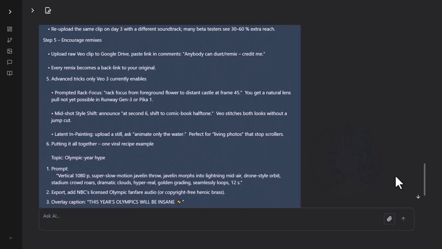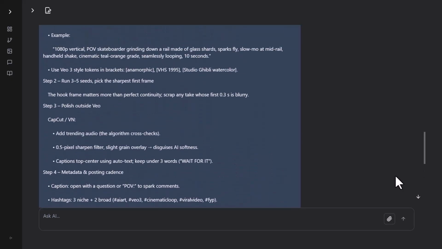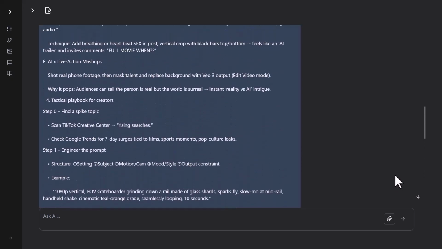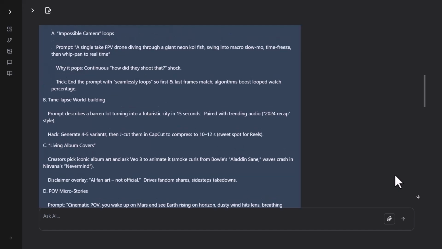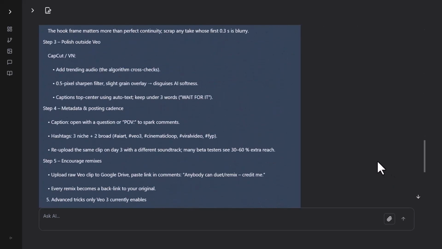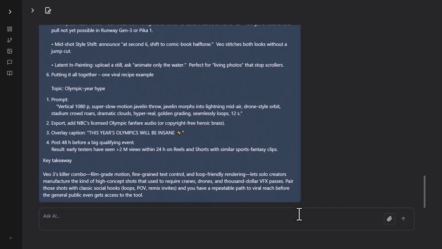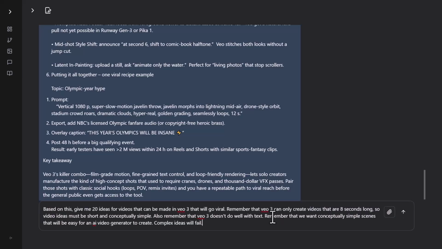All right, so you can see this is a very valuable report. Just this report alone is worth all of the money that you're paying for it for sure. But again, this report isn't really for us. So the next thing I'm going to do is paste another prompt. All right, and I'm saying, based on this report, give me 20 ideas for videos that can be made in VO3 that will go viral.